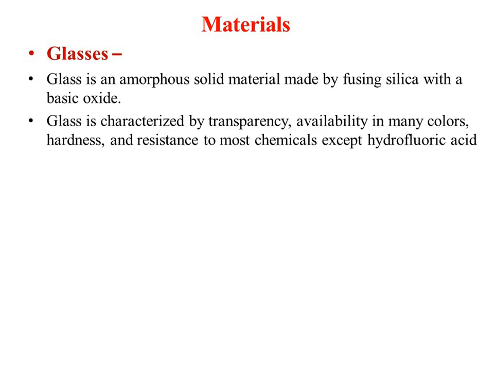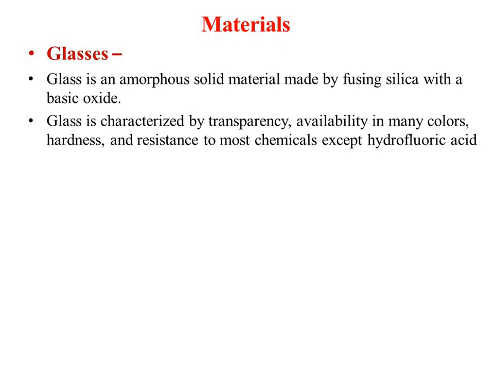Glass is characterized by transparency, availability in many colors, hardness, and resistance to most chemicals except hydrofluoric acid. That is why glass is preferred in chemical laboratories: it is resistant to most chemicals except hydrofluoric acid.